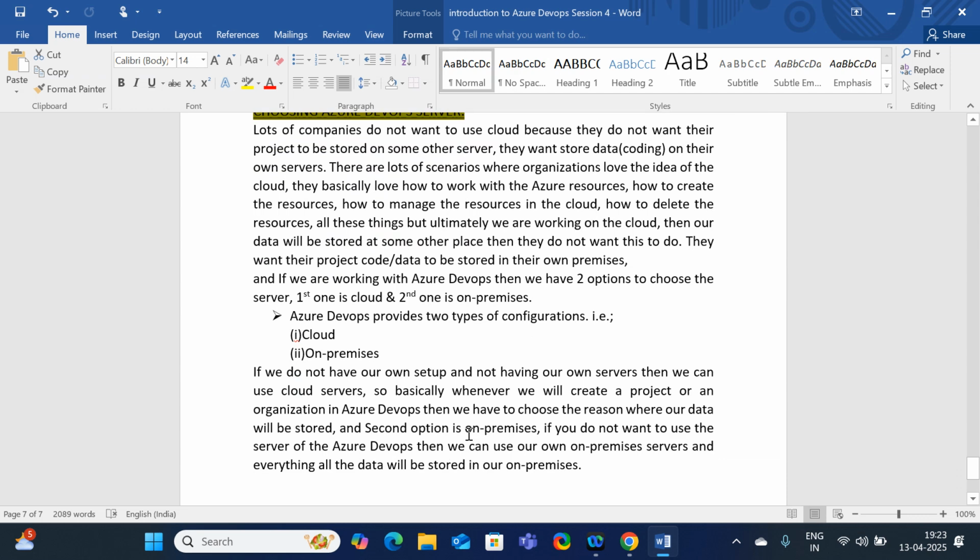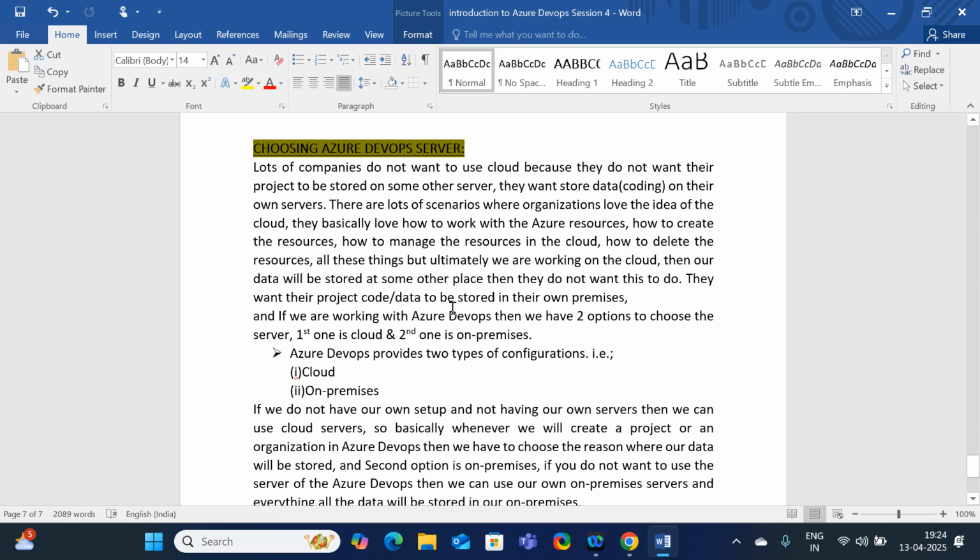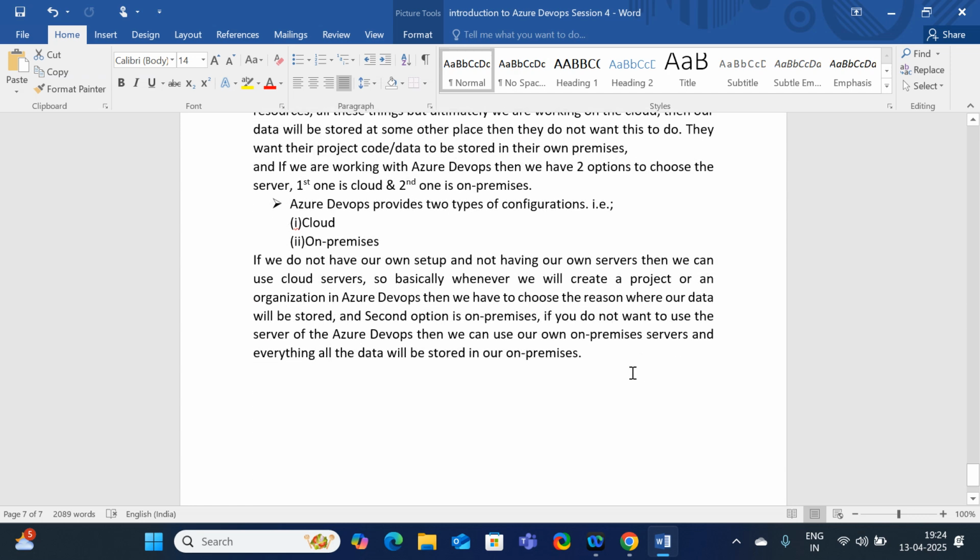Don't worry about that. And in the last session, as I already told you, in a real-time environment we have two kinds of environments. One is on-premises, the second one is cloud. If I want to deploy my application on-premises, I can deploy. Otherwise, if I don't have any on-premises environment in my office, then I can create my data center in the cloud. I can deploy my project over cloud as well. This is purely based on the company's decision and requirement.